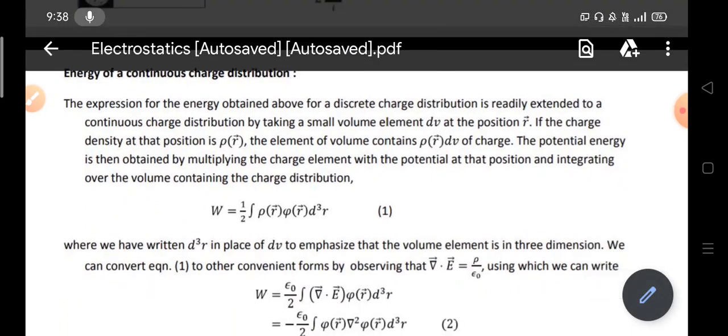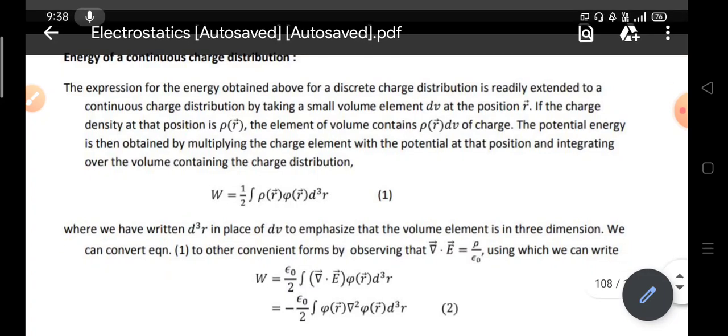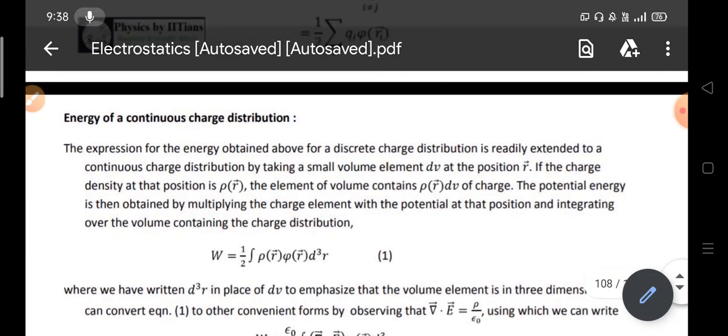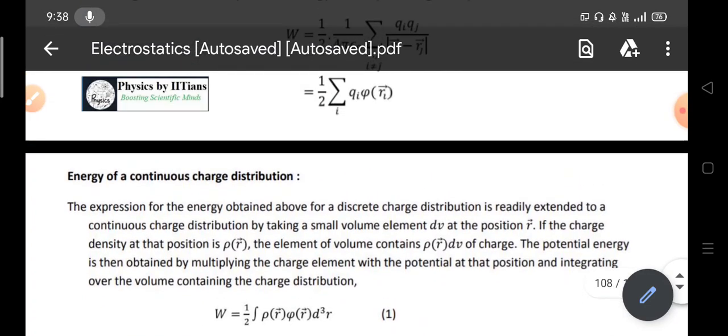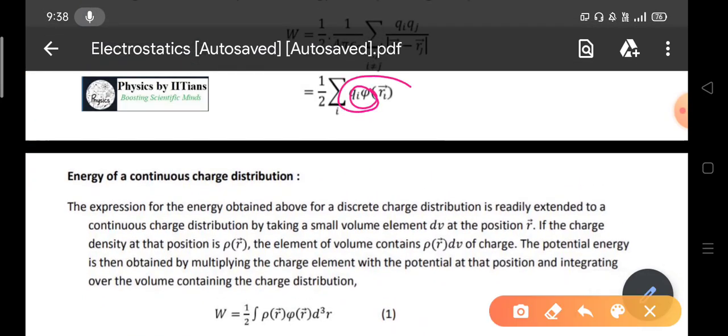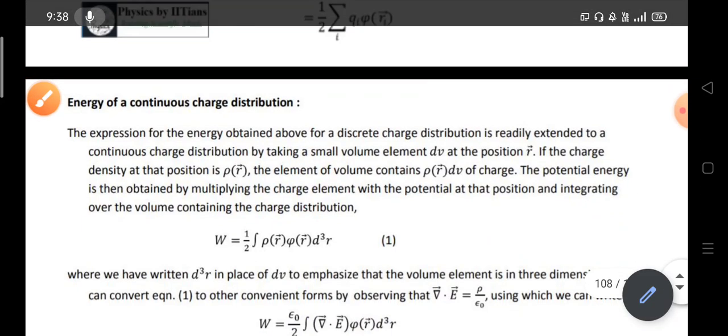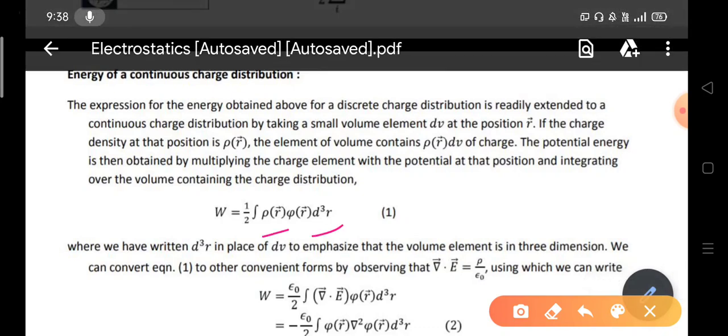Now earlier we have counted it for the discrete charge distribution, but our familiar world tells us that charges are continuous, in the familiar objects we know. So what will be the expression for the electrostatic potential energy for a continuous charge distribution? Whenever you take a continuous charge distribution, qi will become rho into dv, or rho into d3r, or dq bar, and the sum will be replaced by the integration sign.